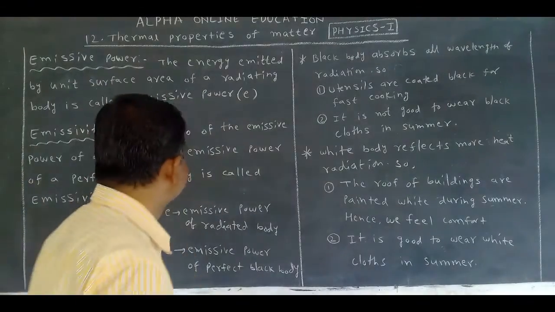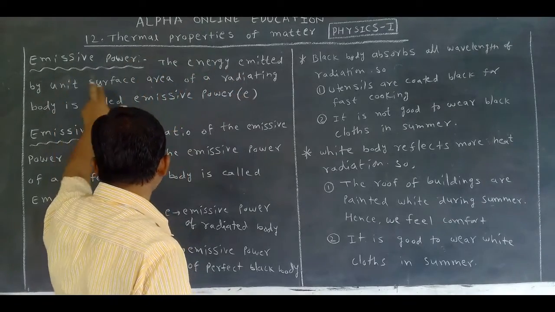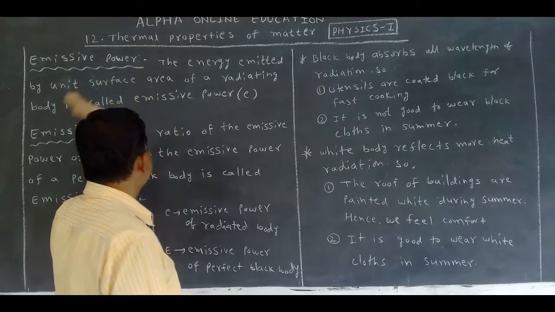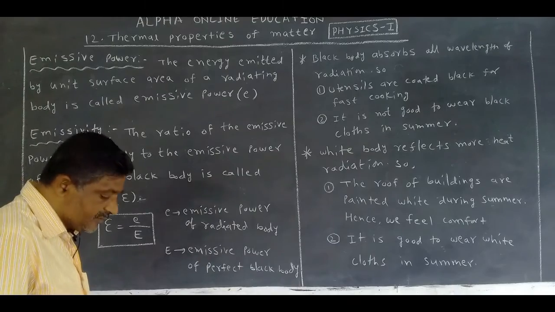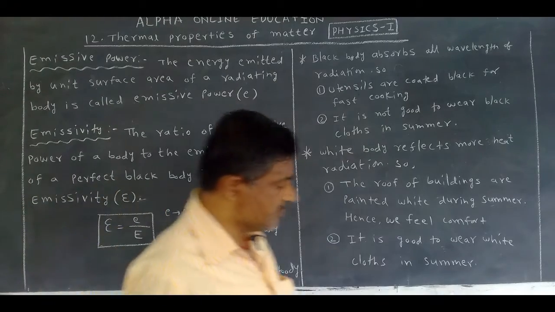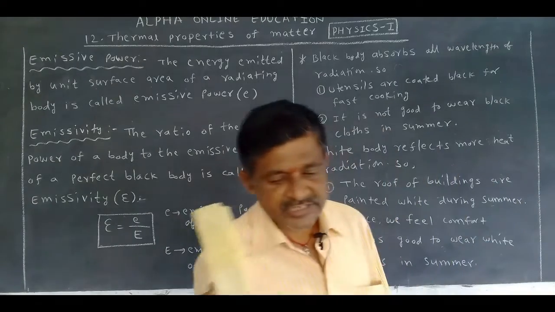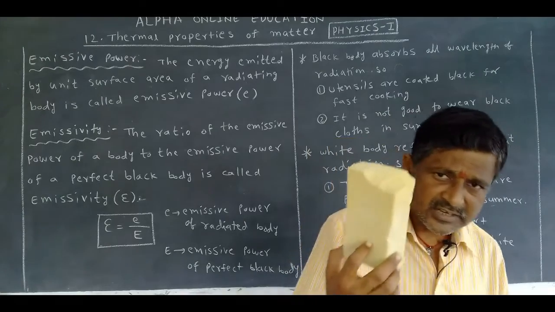Emission. The energy emitted by unit surface area of a radiating body is called emissive power. Now let us take this object, which emits radiation.